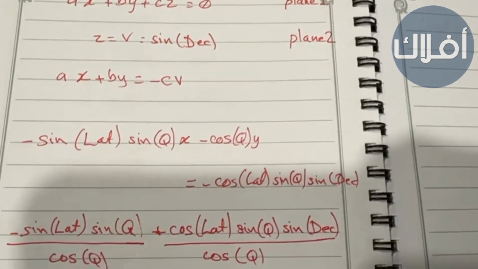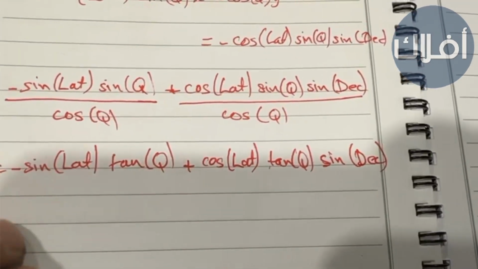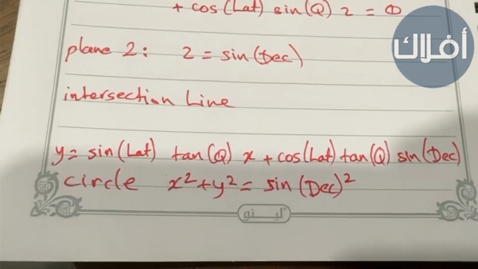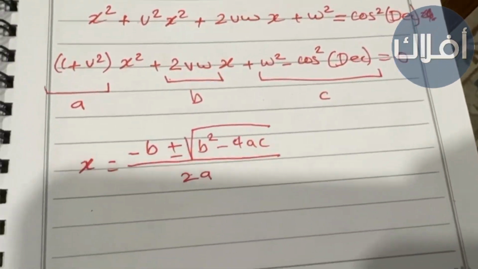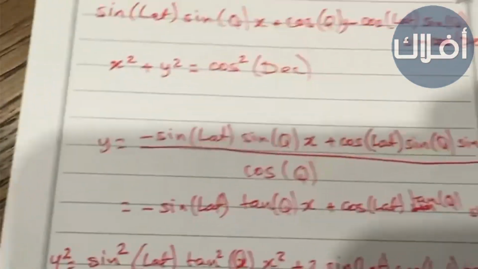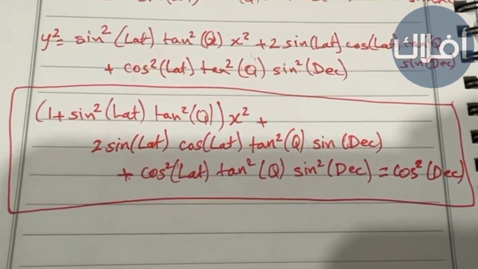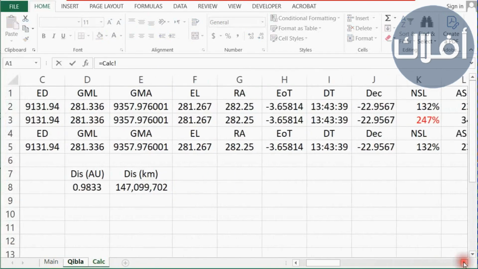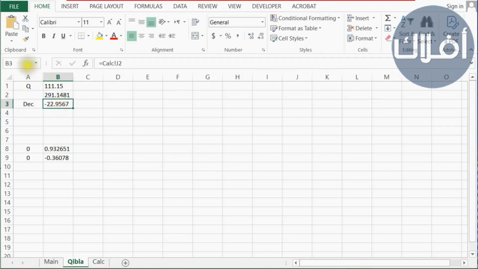In fact, solving this problem was somewhat difficult because the equations were long and complex. While solving this equation, a quadratic equation emerged. We will not go into how to derive the solution because it requires a long explanation, but we will jump straight to the solution. So if we go back to Excel, first we need to know the sun declination, DEC, and we'll take it from the calculation sheet and we will name this cell DEC for declination. Here we will put Y, and here we'll write the equation, and I apologize in advance, the equation is long, but we only need to do it once.